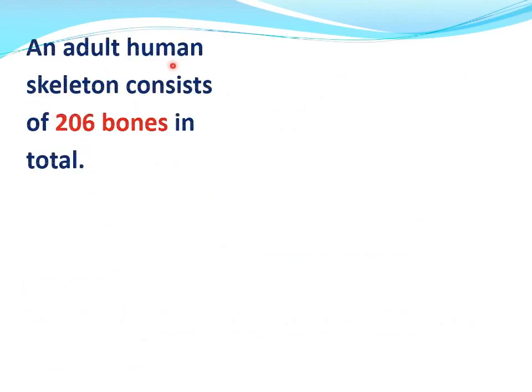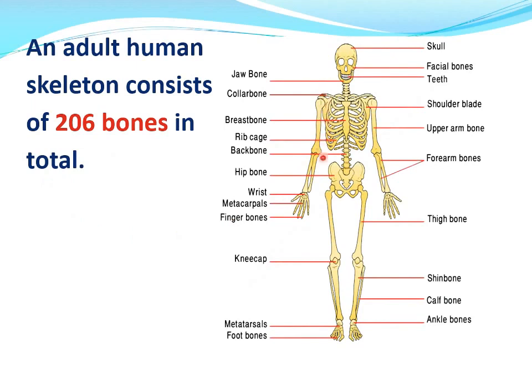An adult human skeleton consists of 206 bones in total. This is a human skeletal system.